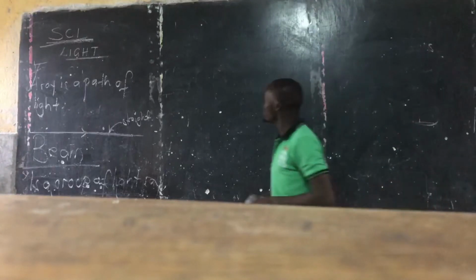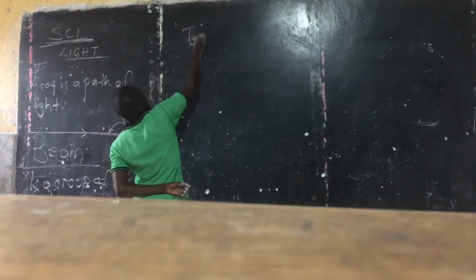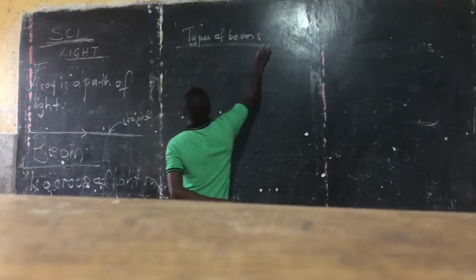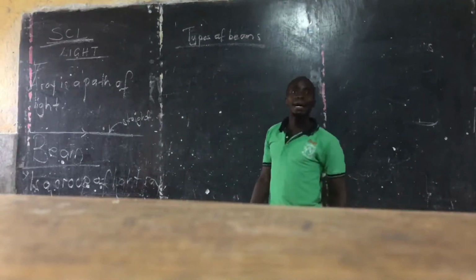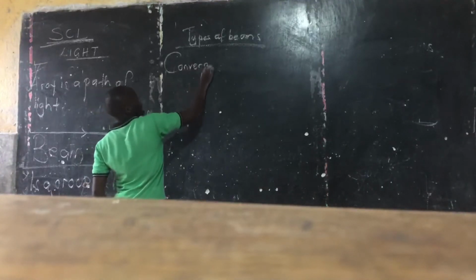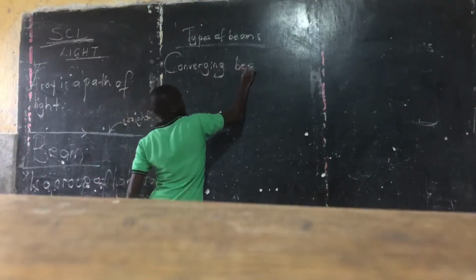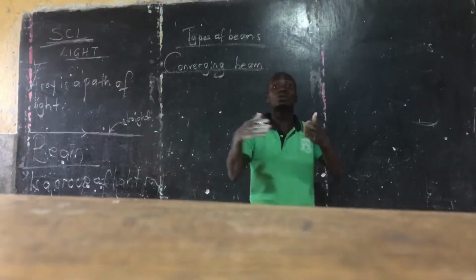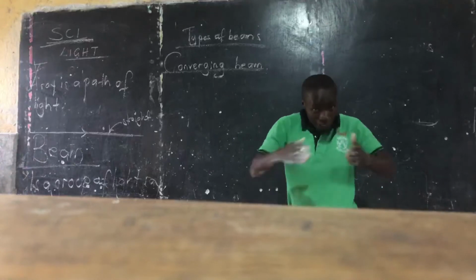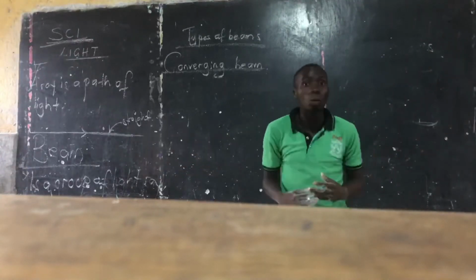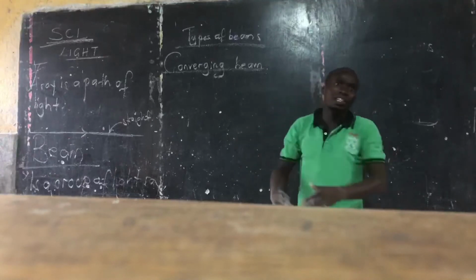Those are types of beams. We have a converging beam. To converge means to come at one point. If I tell you converge, your light rays are moving to just one point.